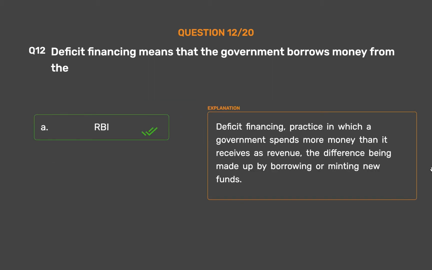Deficit financing, practice in which a government spends more money than it receives as revenue, the difference being made up by borrowing or minting new funds.